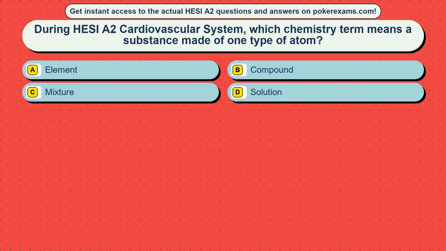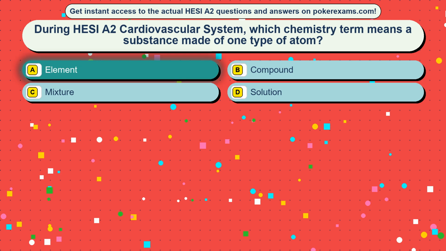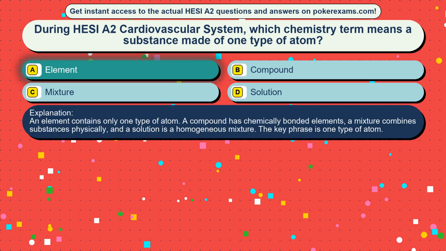Question 1. During HESI A2 Cardiovascular System, which chemistry term means a substance made of one type of atom? Option A, element. Option B, compound. Option C, mixture. Option D, solution. The correct answer is option A, element. An element contains only one type of atom. A compound has chemically bonded elements, a mixture combines substances physically, and a solution is a homogeneous mixture. The key phrase is one type of atom.